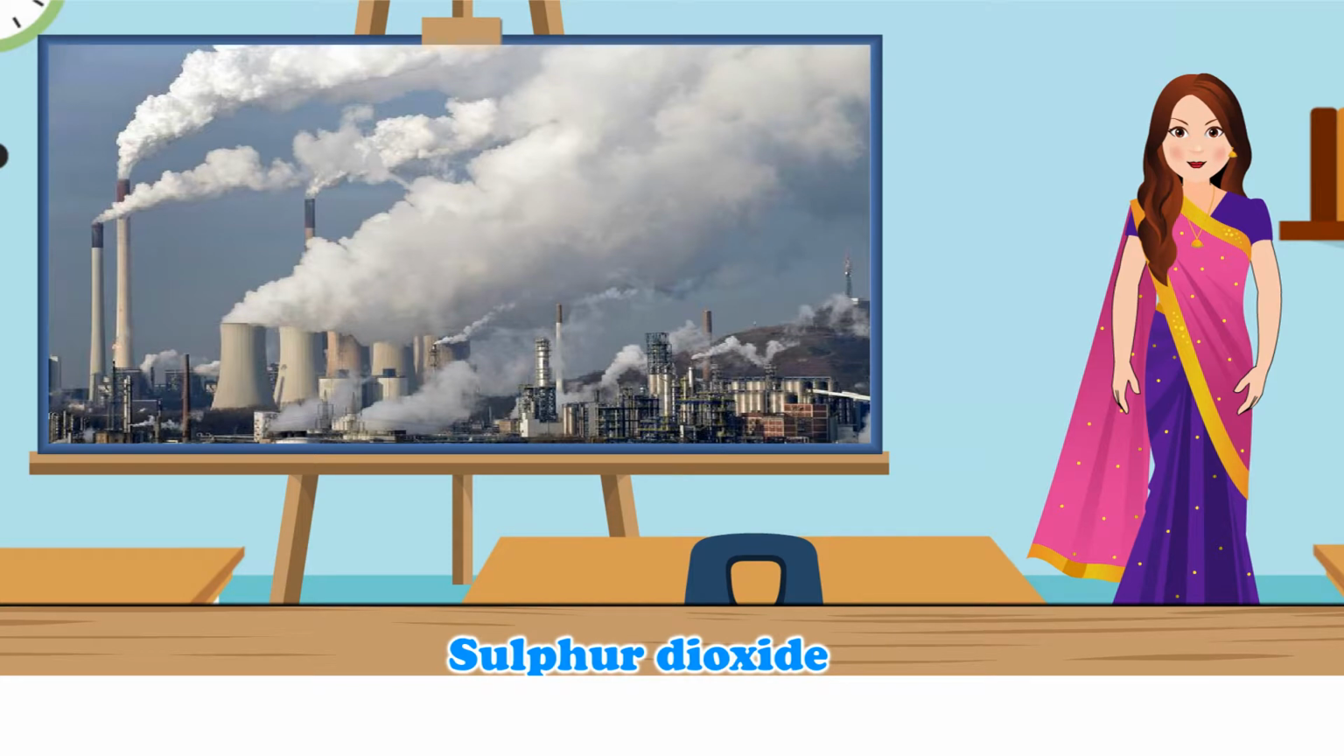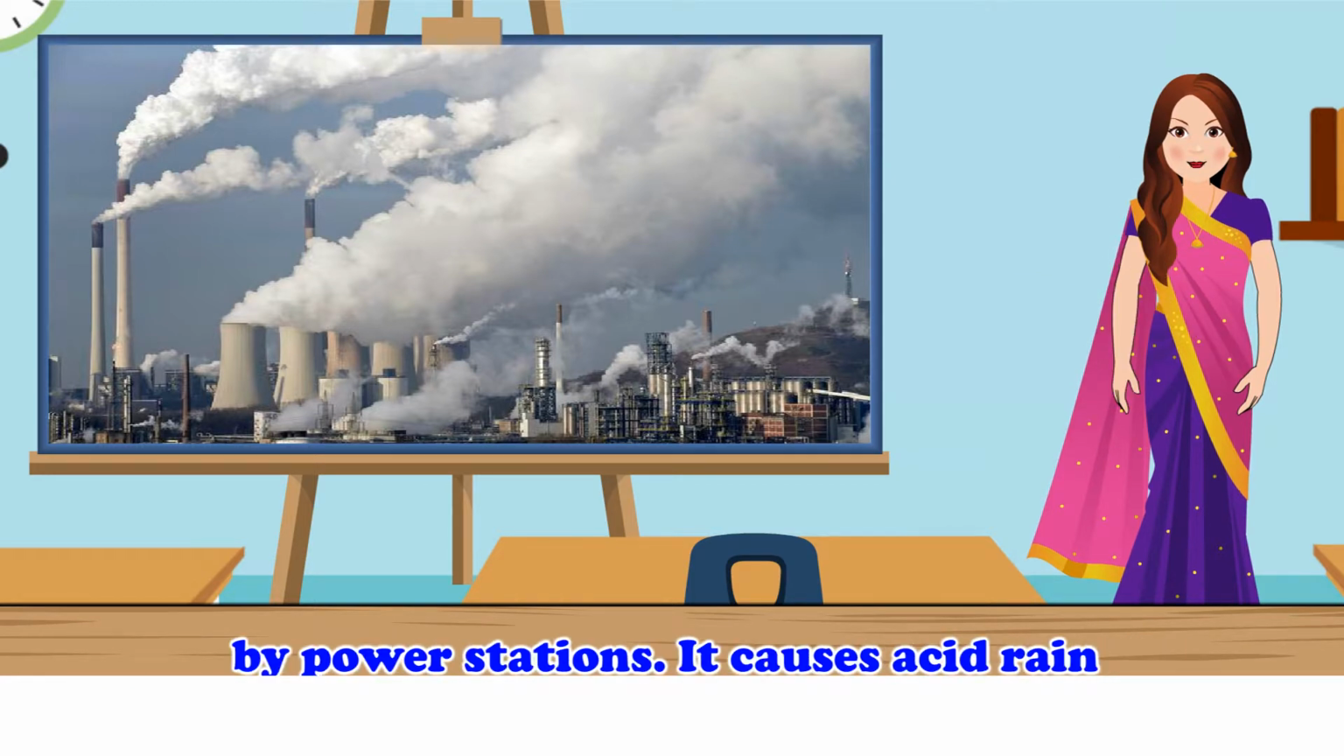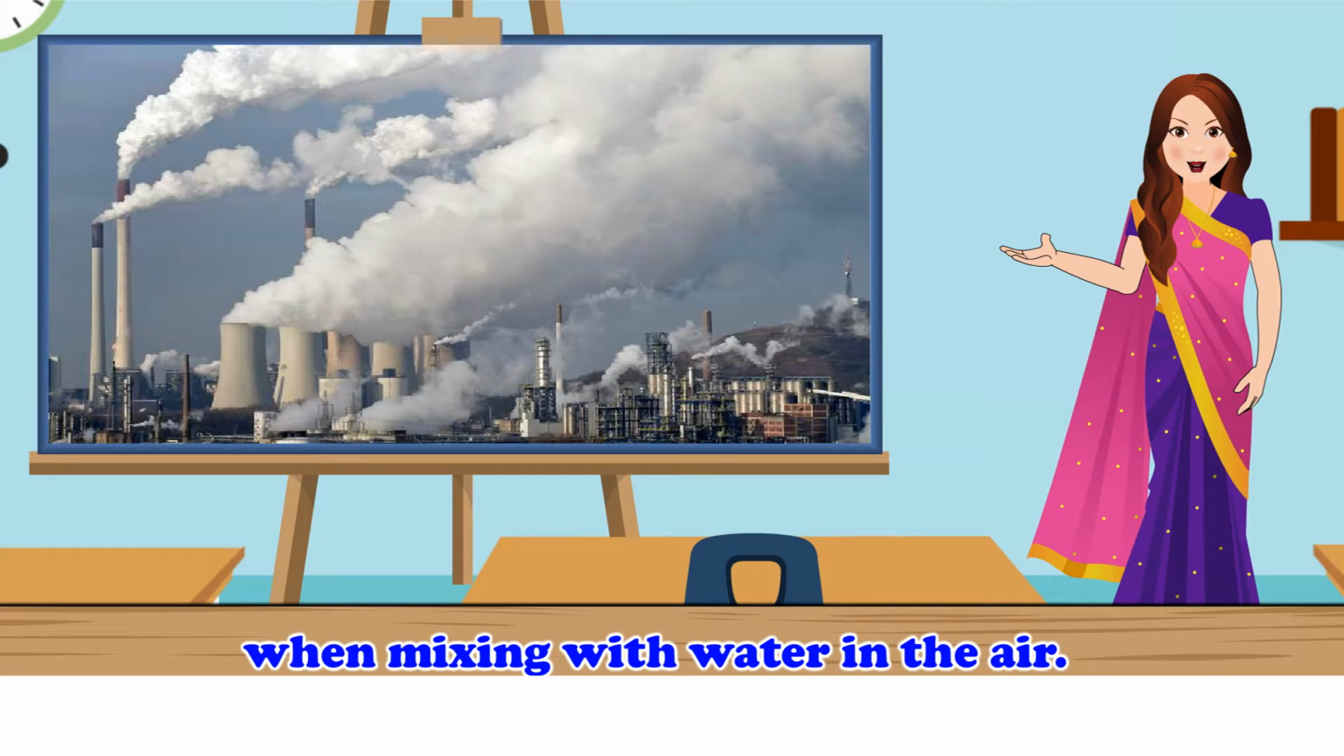Sulfur dioxide. Sulfur dioxide has no color. Most of it is released by power stations. It causes acid rain when mixing with water in the air.